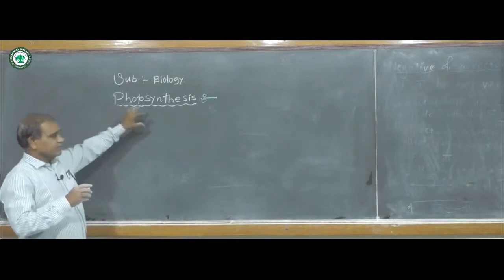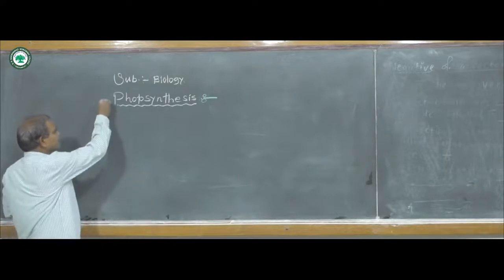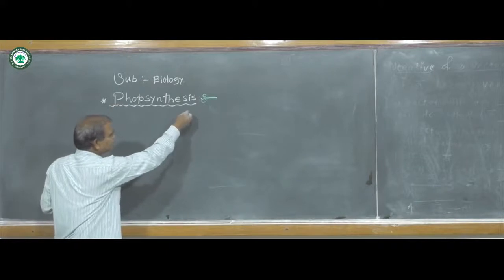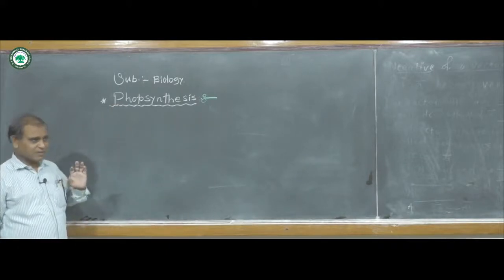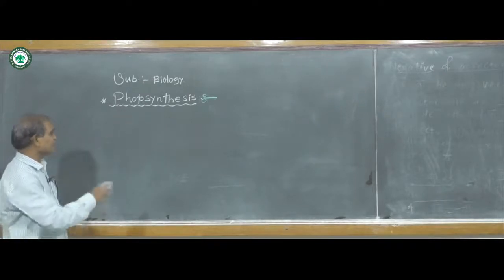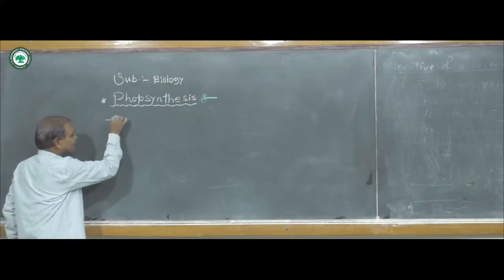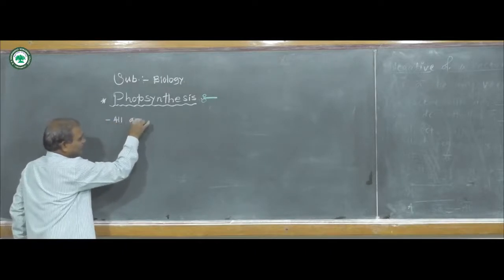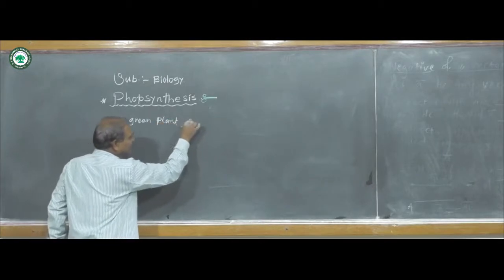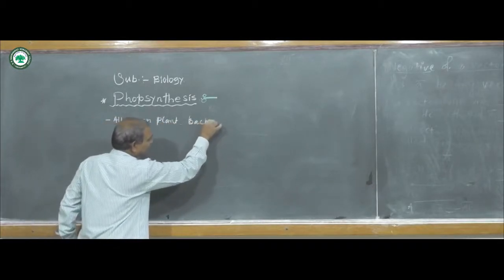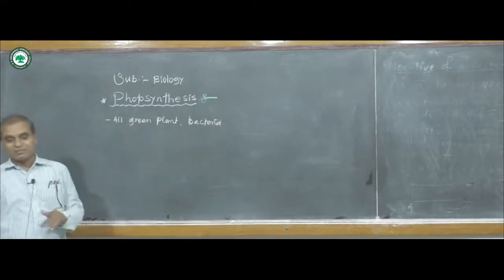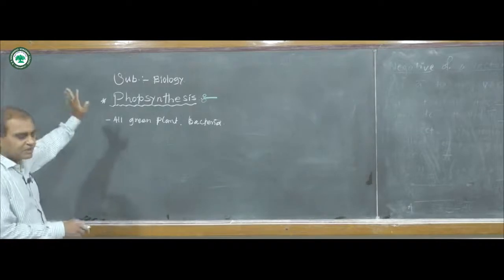Now today's video lecture starts the most important unit, the most important physiological process, called photosynthesis. Photosynthesis is a unique process that takes place in all green plants as well as some bacteria. This photosynthesis process takes place within all green plants as well as some of these bacteria.